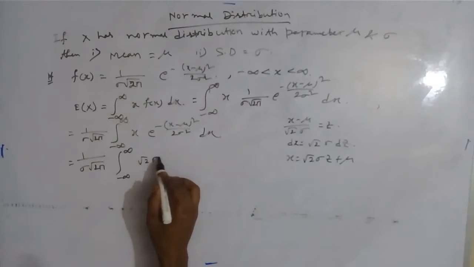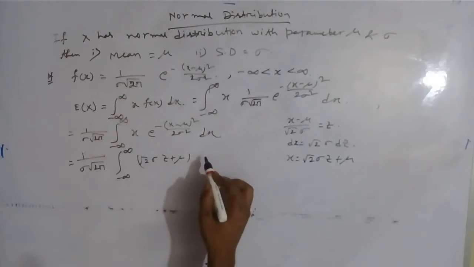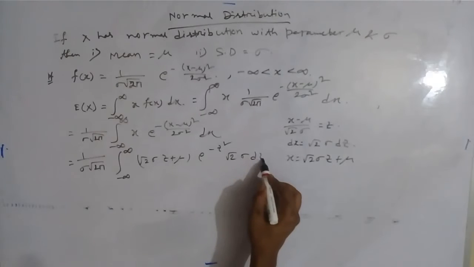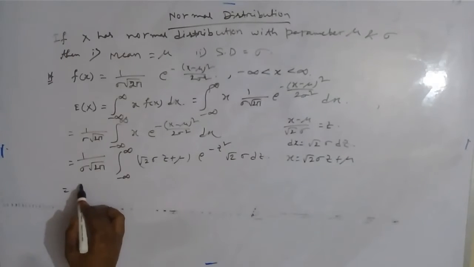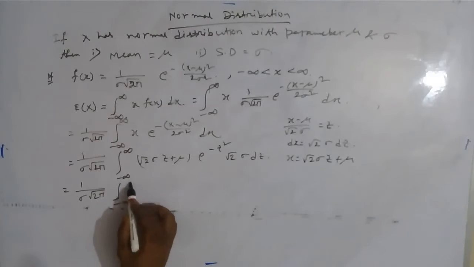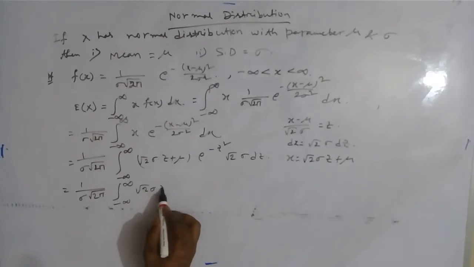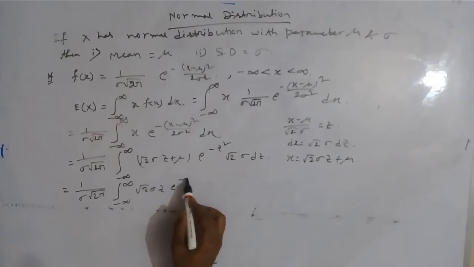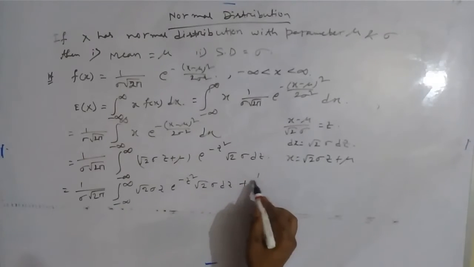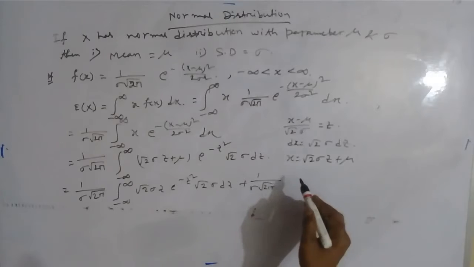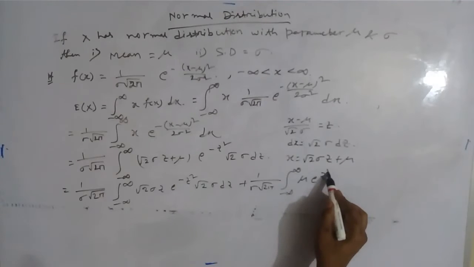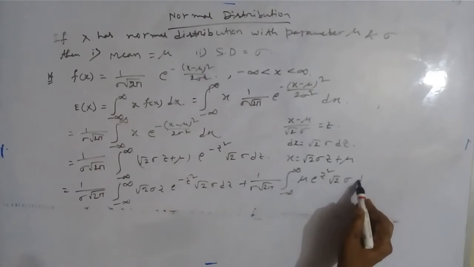So root 2 sigma z plus mu into e to the power minus z square, and dx is root 2 sigma dz. Now multiplying this, it will be the integral from minus infinity to infinity of root 2 sigma z e to the power minus z square into root 2 sigma dz, plus 1 by sigma root 2 pi integral from minus infinity to infinity of mu e to the power minus z square root 2 sigma dz.